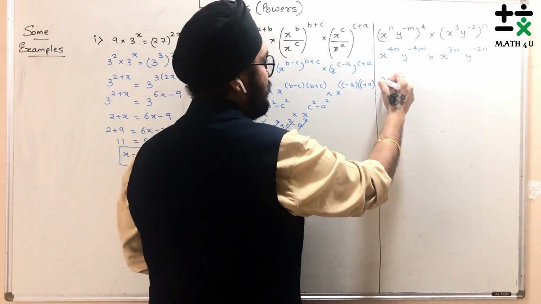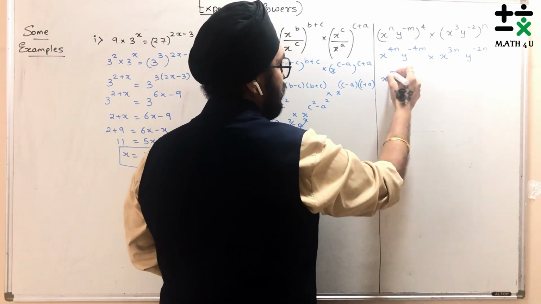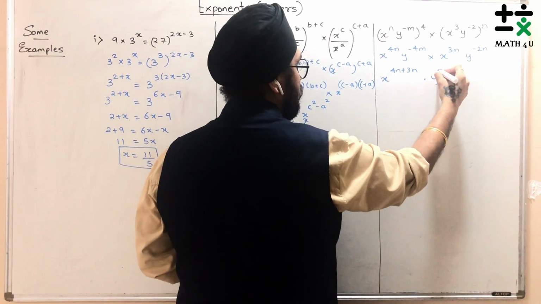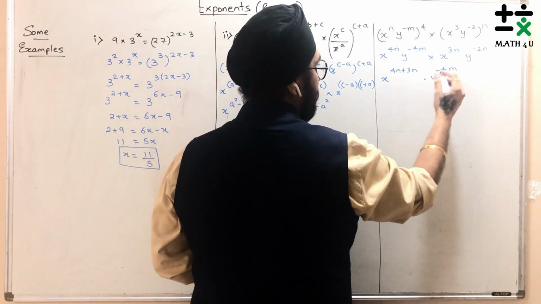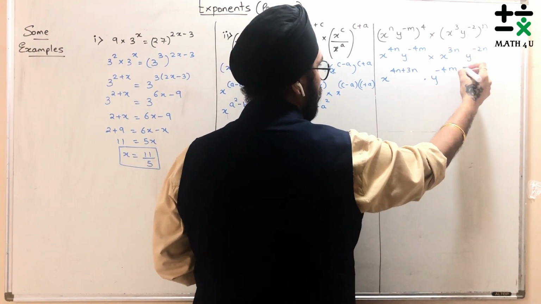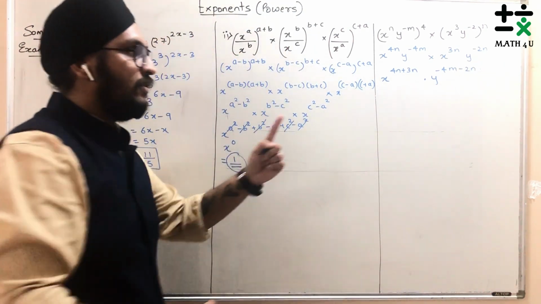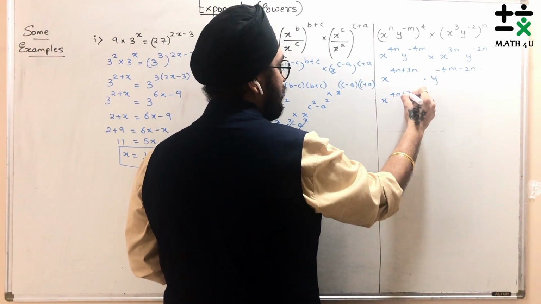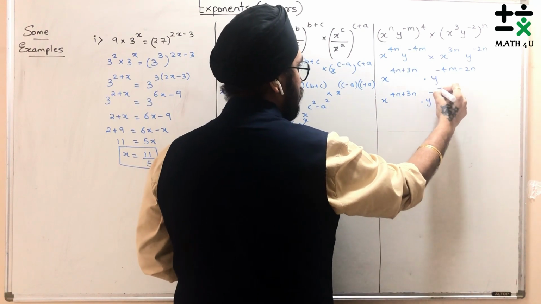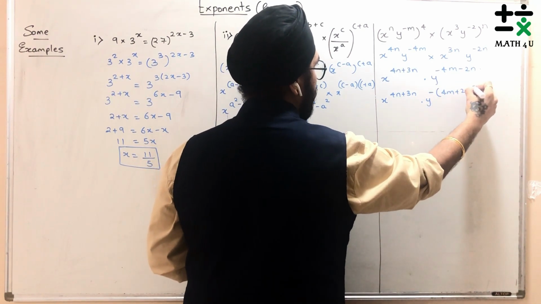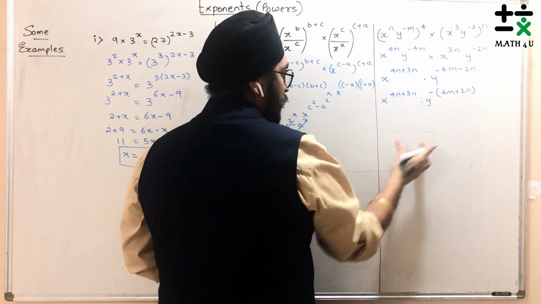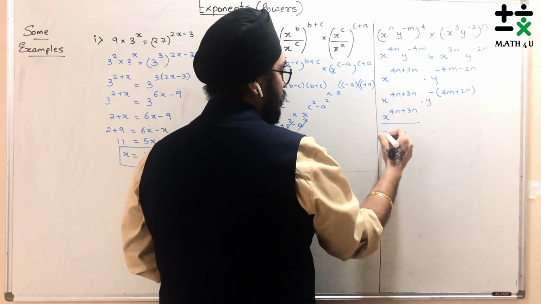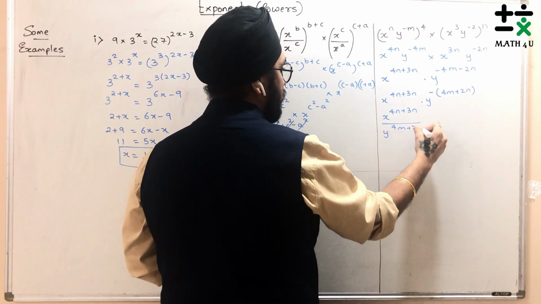So it will be x raised to the product part: 4n plus 3n, into y raised to minus 4m minus 2n. We can further simplify by taking the minus common: x raised to 4n plus 3n into y raised to minus (4m plus 2n). So going down with the help of this minus, this will be x raised to 4n plus 3n the whole upon y raised to 4m plus 2n.